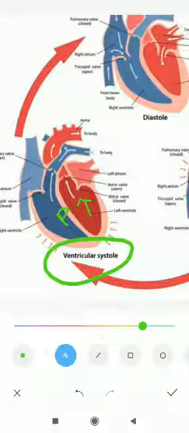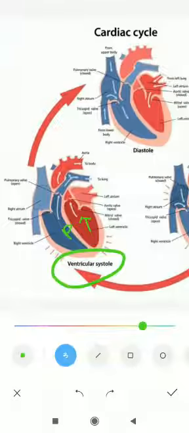So here, you can see this one is the tricuspid valve, and here is the bicuspid valve. Both the bicuspid and tricuspid valves will be closed during the contraction of the ventricle, meaning in the isometric contraction phase. After the closing of the bicuspid and tricuspid valves, we can hear the S1 sound. The name of this sound is the lub sound. So the main point is the S1 sound, which is the main point of isometric contraction.